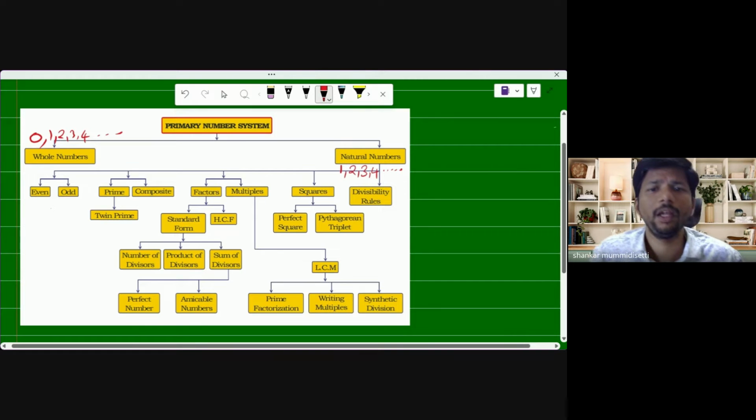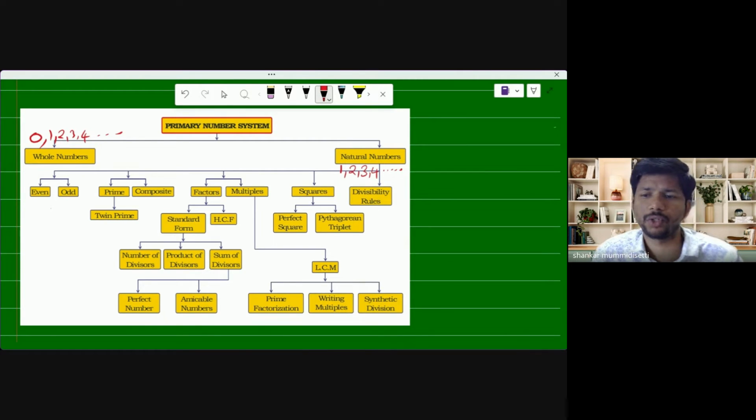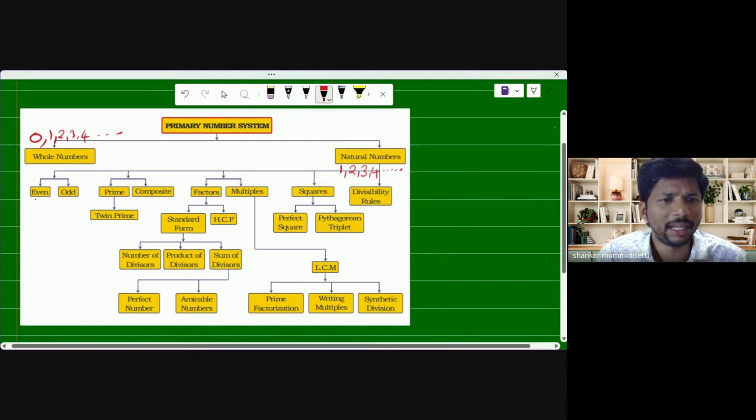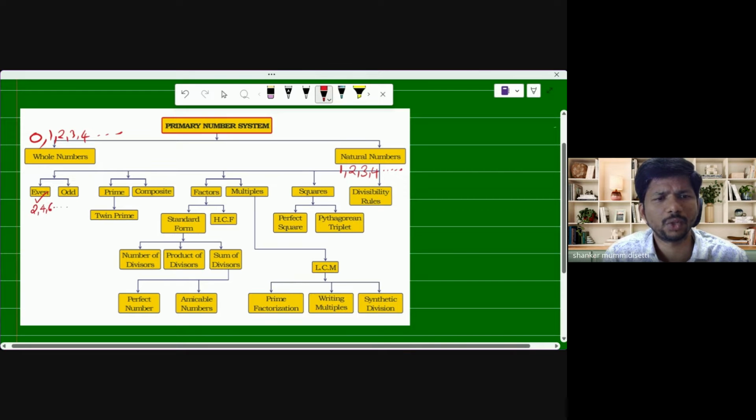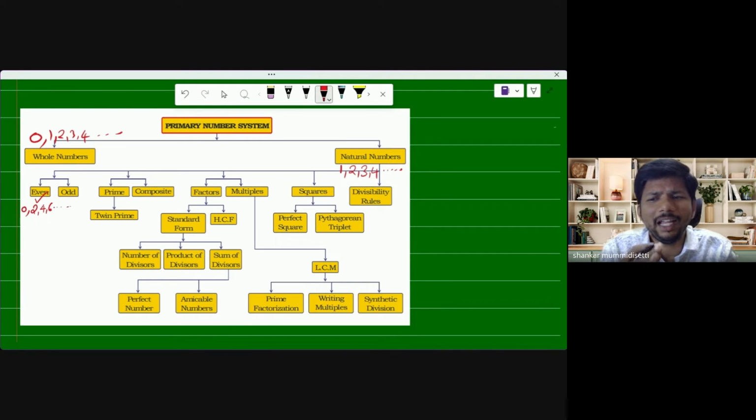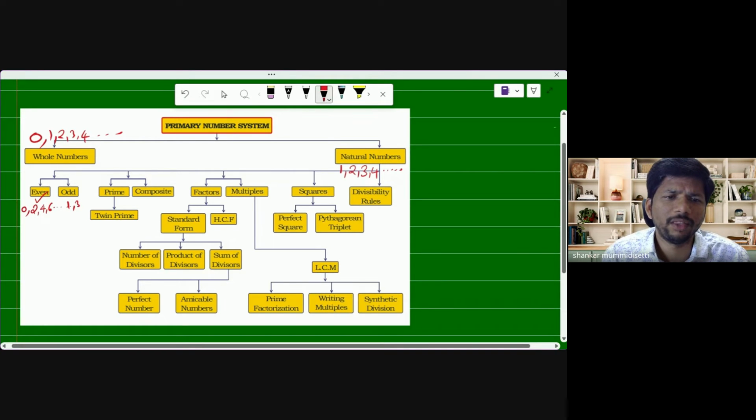Again, natural numbers we divide into many subparts. Let us take even numbers. Even numbers, in the natural numbers, are the numbers exactly divisible by 2. Those numbers only we call even numbers. Let us take 2, 4, 6, and so on. These are all even numbers. If you add 0, we can also consider 0 an even number. And the numbers not divisible by 2, like 1, 3, 5, 7, are what we call odd numbers.